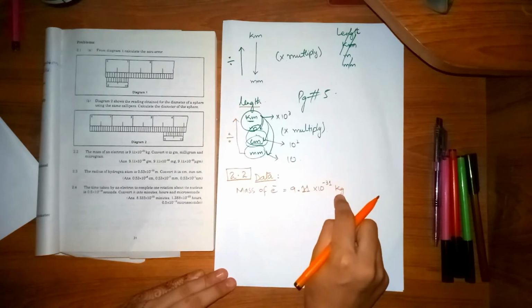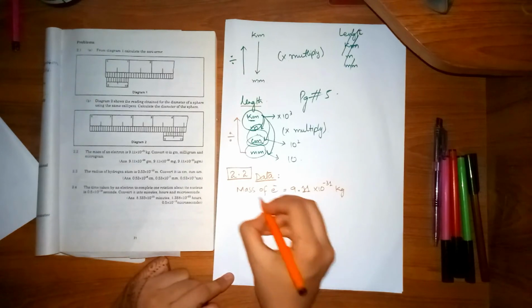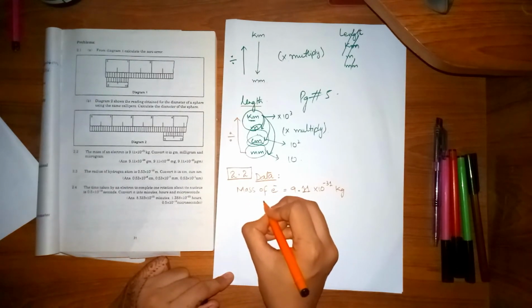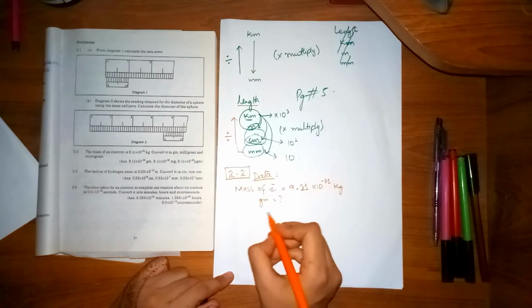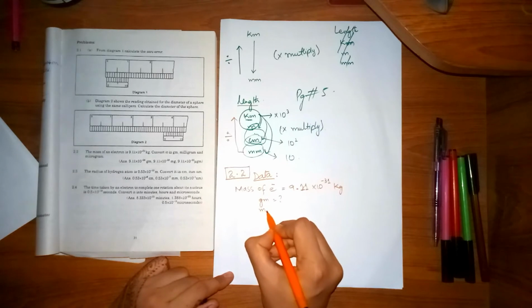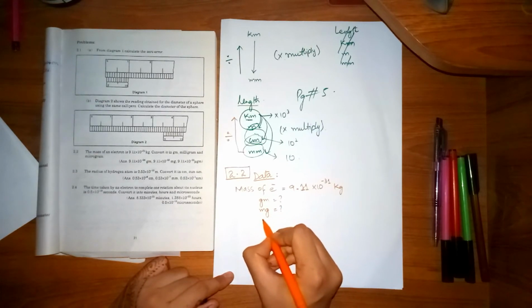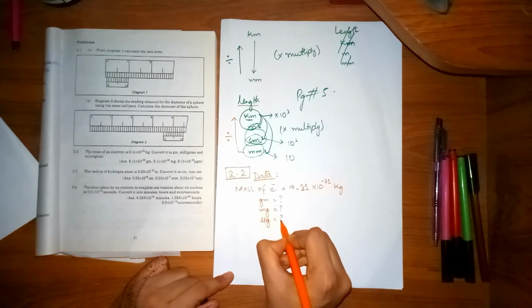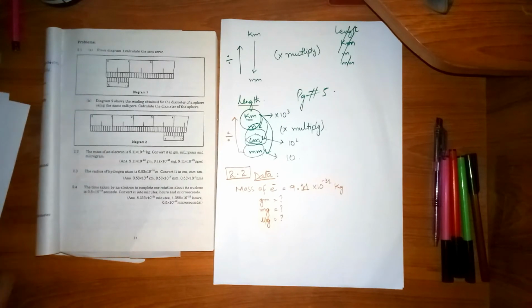They have given it in kilograms, and you are supposed to convert the mass into grams, then milligrams (mg), and then micrograms. These are the conversions you are supposed to do in this question.